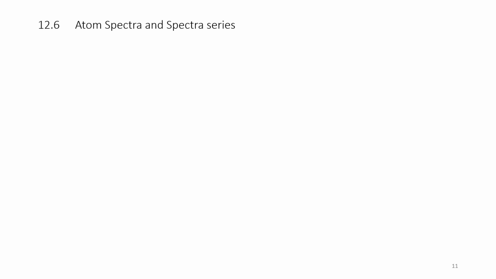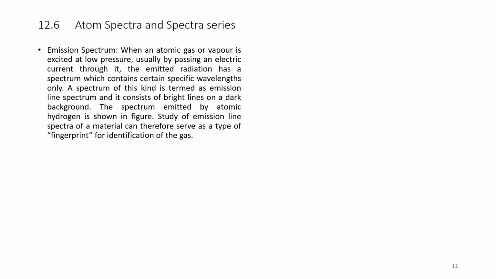Atomic spectra and spectral series. Emission spectrum. When an atomic gas or vapor is excited at lower pressure, usually by passing an electric current through it, the emitted radiation has a spectrum which contains certain specific wavelengths only.